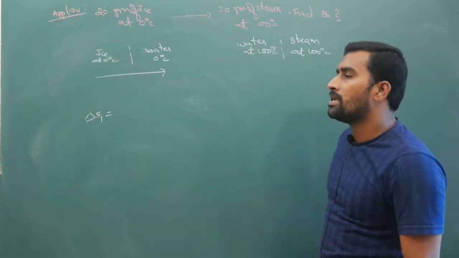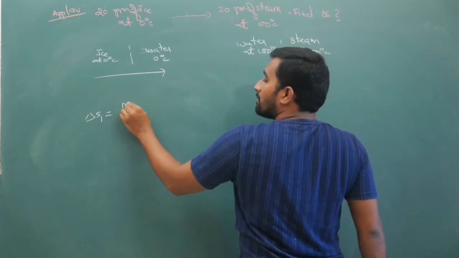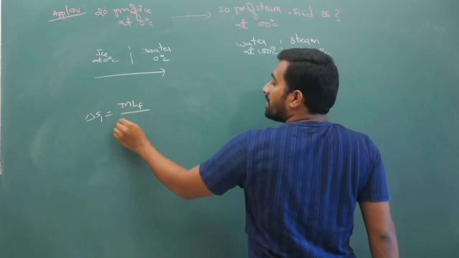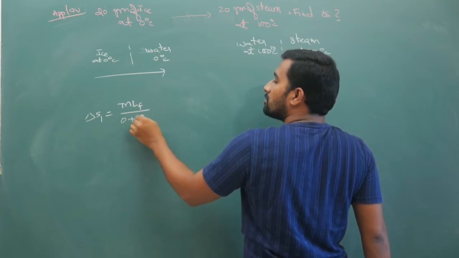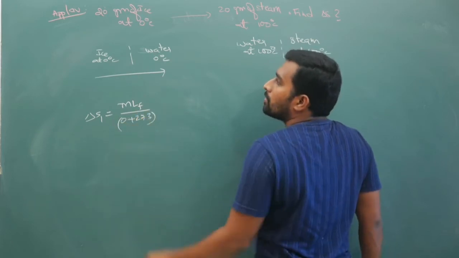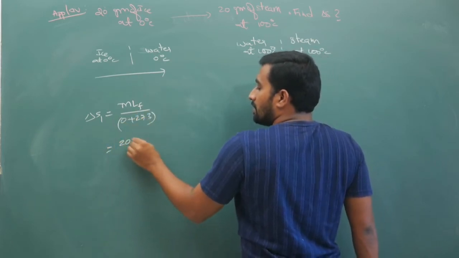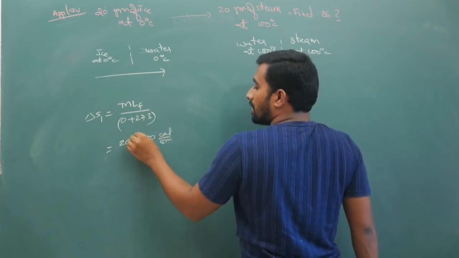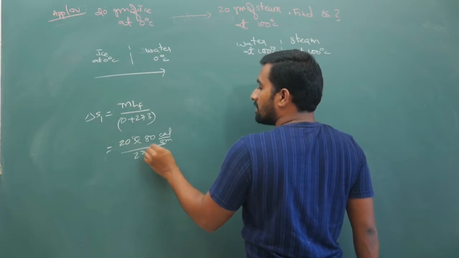heat energy, mass times latent heat of fusion, by temperature in Kelvin scale, which is 0 plus 273. Your mass is 20 times latent heat of fusion, 80 calorie per gram, by 273 Kelvin.